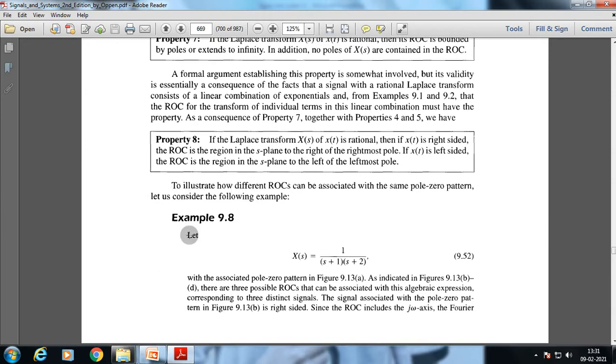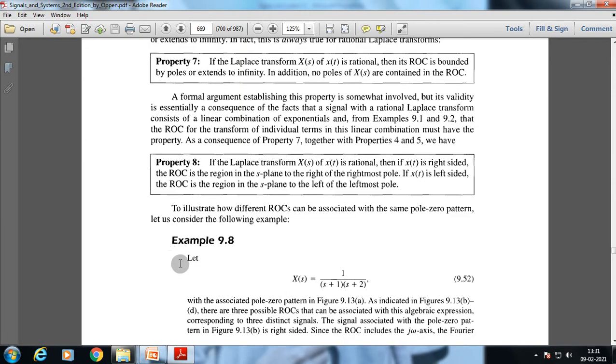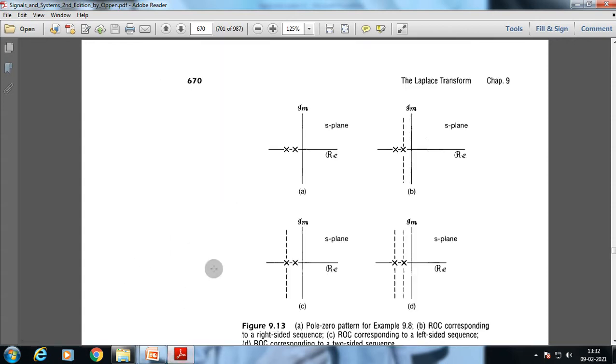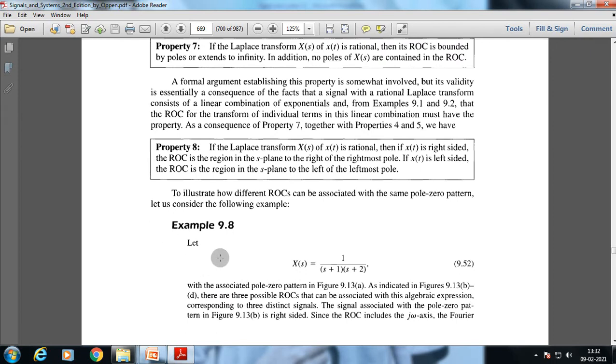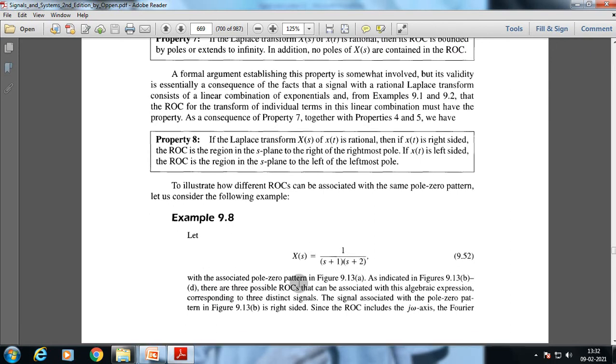Okay, so let's go through an example to understand this. Let X(s) be equal to 1 over (s plus 1)(s plus 2). Now, with the associated pole-zero pattern in the figure, as indicated in the figure, there are 3 possible ROCs that can be associated with the algebraic expression, corresponding to 3 distinct signals.